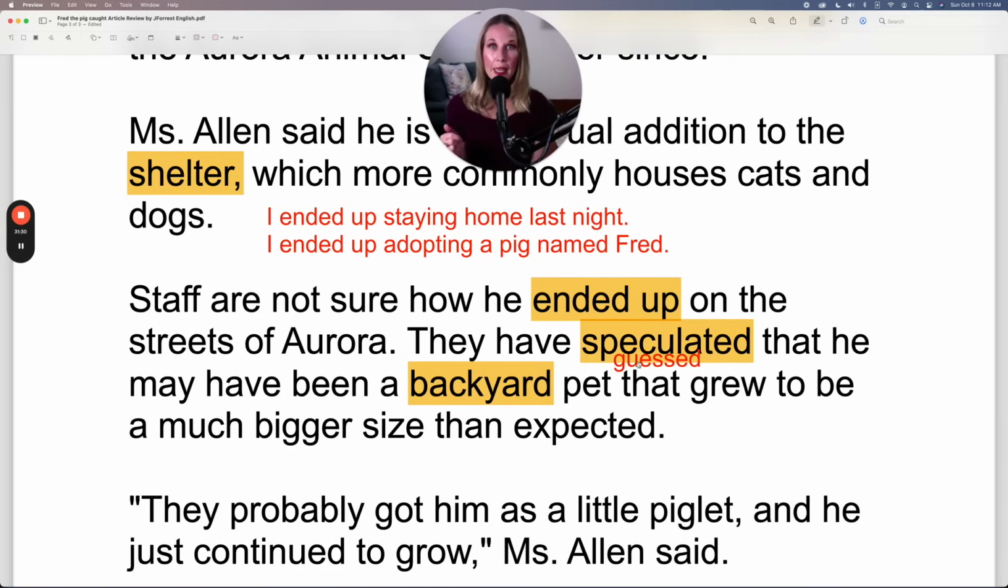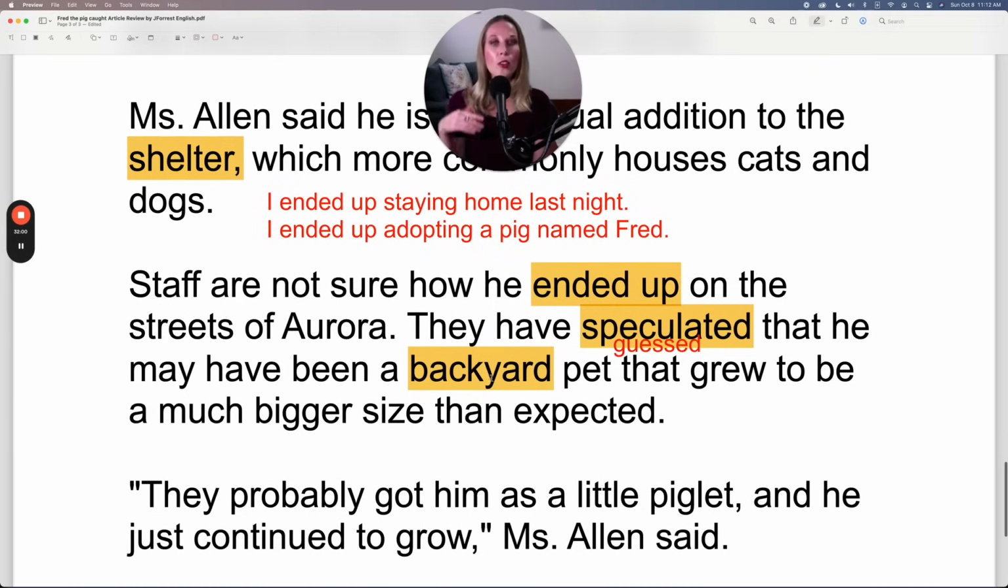It has the same meaning as the verb guess. When you guess an answer, for example, it means you're not 100% certain what the correct answer is, but you're just going to guess. So when you speculate, you don't know 100% what the answer is, but you're guessing. You're using the information that you have to provide an explanation, but you're not 100% certain. So they're guessing that he was a backyard pet that grew to be much bigger than expected, but they're not 100% sure if this is correct.